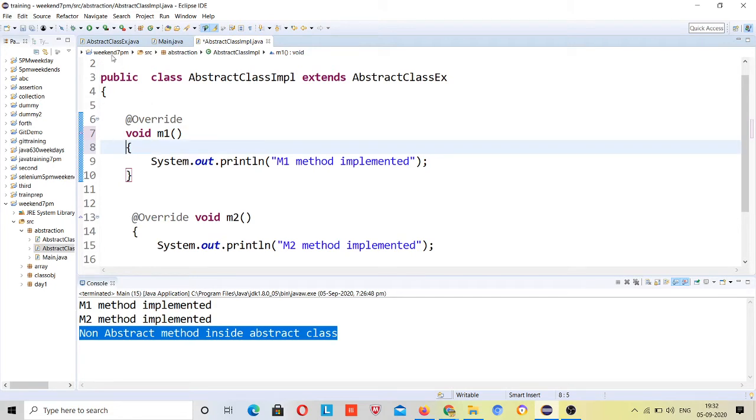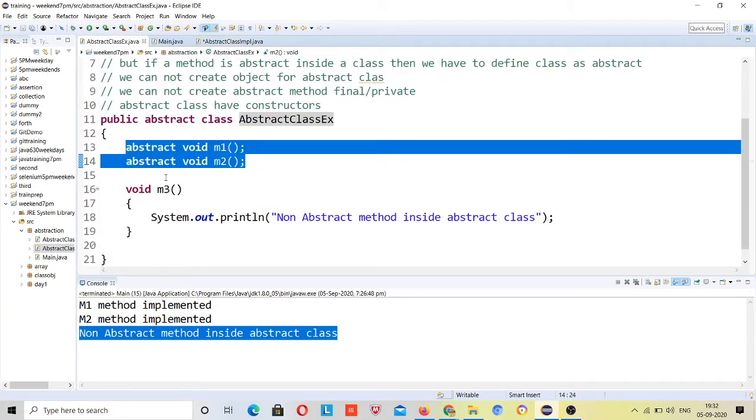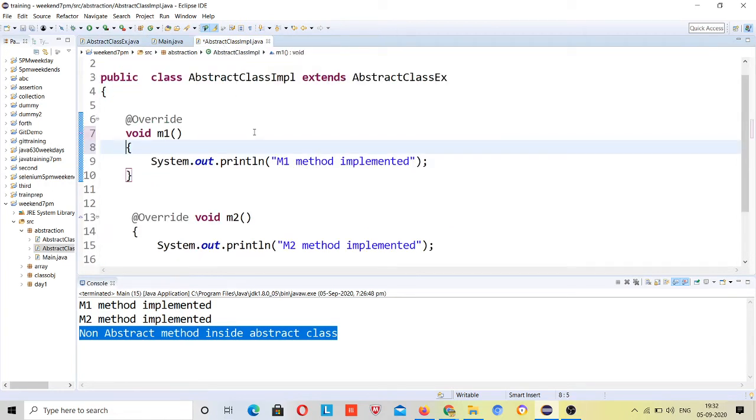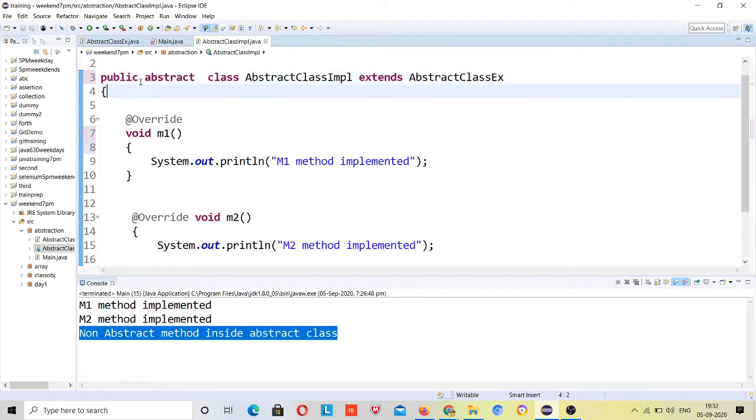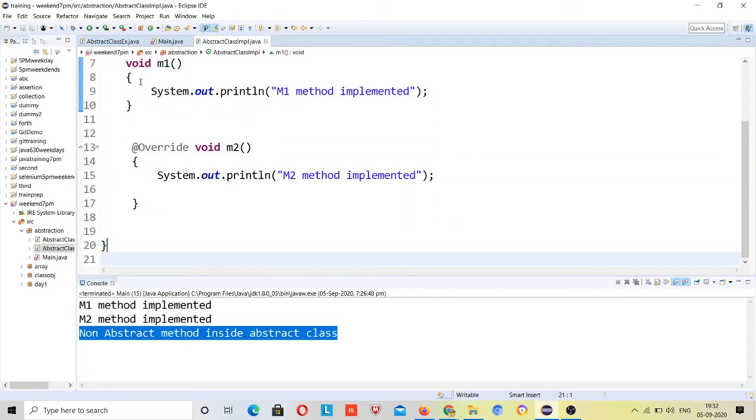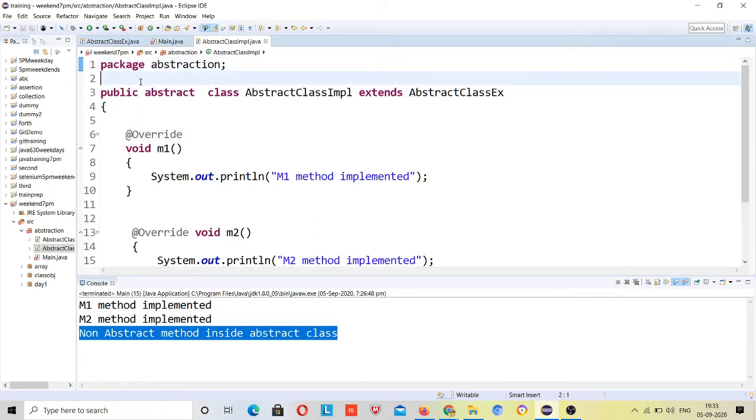If I am giving the body for this abstract method, no. If I put public abstract class instead of public class here, you can do it, no problem. But why would I do it if this class doesn't have any abstract method in it?